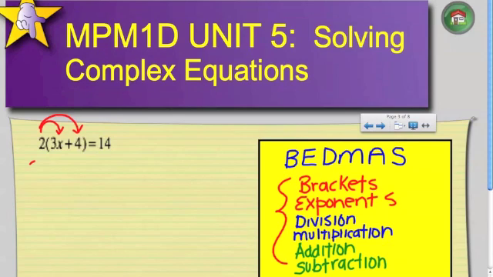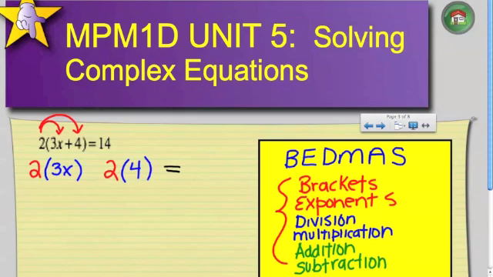So first I have the positive number 2. I'm going to multiply that by 3x. Now what I saw a lot of people do on the test is, okay, positive 2 times 3x, and then 2 times 4. Oops. 2 times 4. What is missing? So I'm talking about the left-hand side. What is missing? Ben? The operation sign.